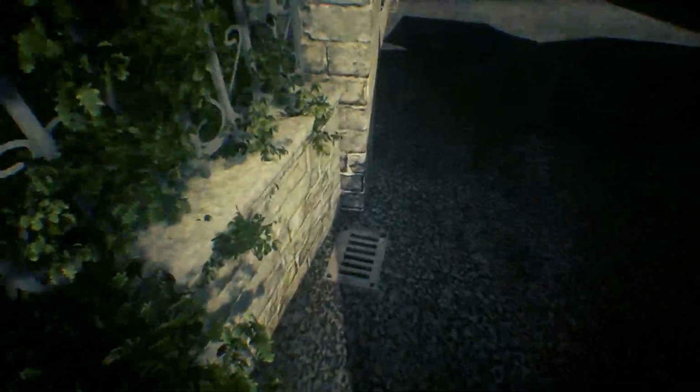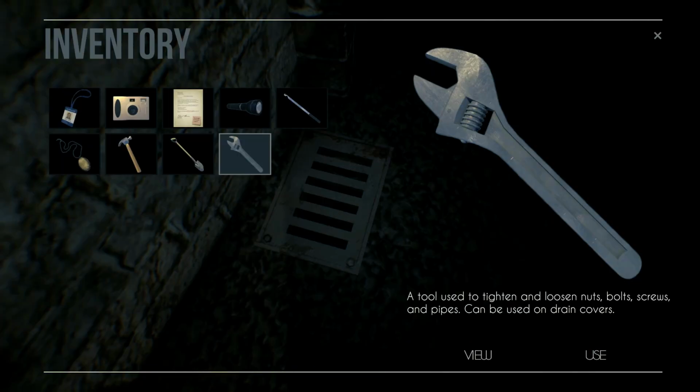Oh, fuck, it's right there. Oh, is that it? Bro.